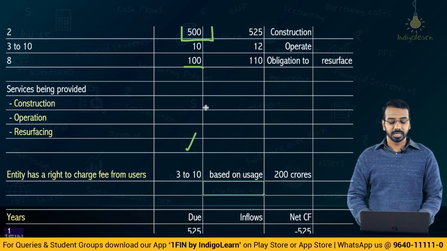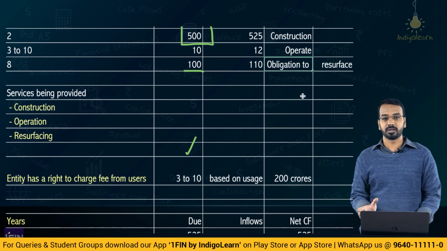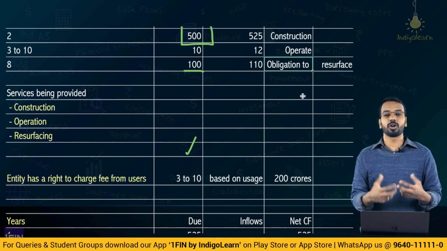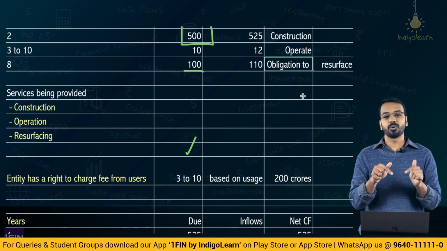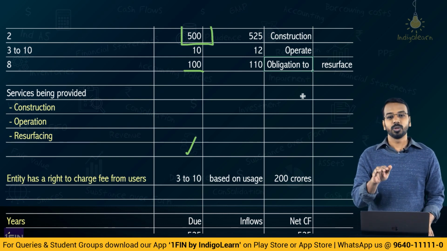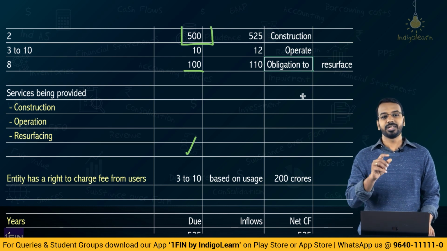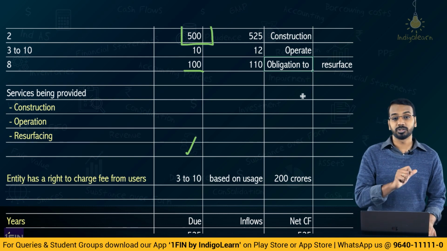And second change is, here we said there was an obligation to resurface. That is, whether or not the usage happens, whether or not the wear and tear happens, there was an obligation on the entity to recarpet or resurface the road at the end of 8 years, and we treated that as a separate performance obligation.